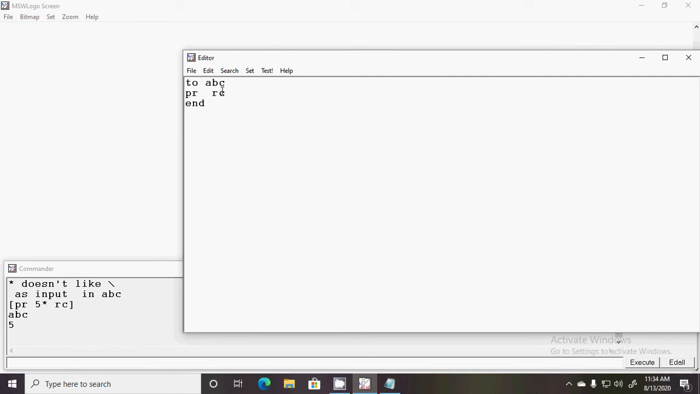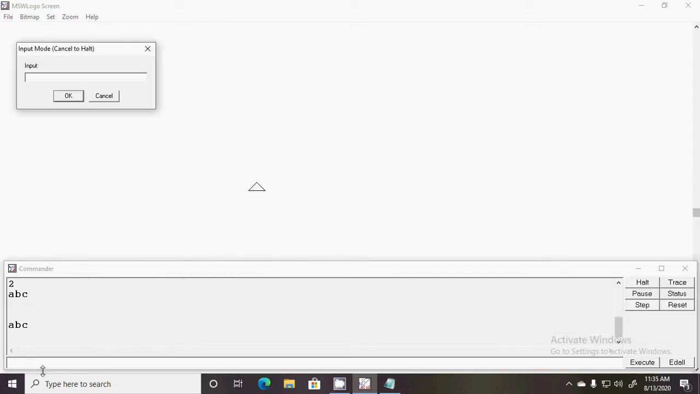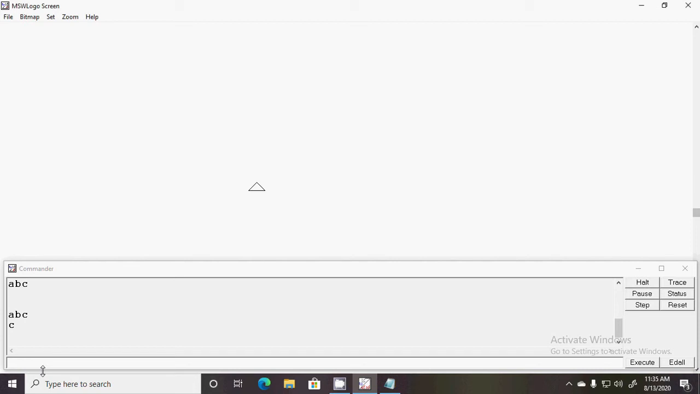See, now let's see. If you enter computer, only C will print. See, C came. So you can't carry computer, only the first character will be accepted.